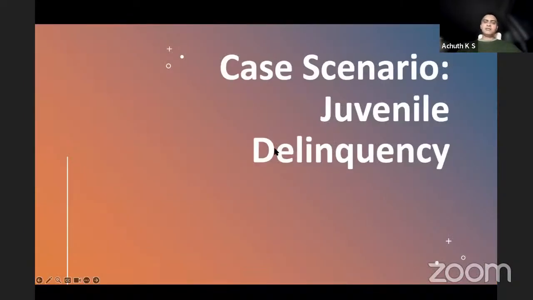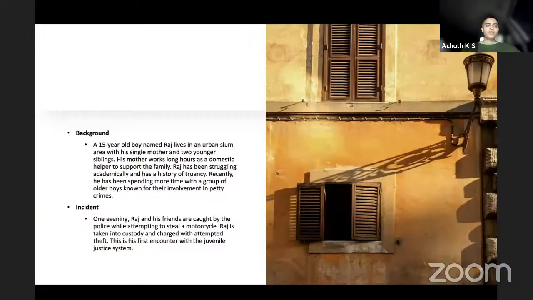With this, we'll start with the case scenario, that is juvenile delinquency. A 15-year-old boy named Raj lives in an urban slum with a single mother and 2 younger siblings. His mother works for long hours as a domestic help to support the family, and Raj is struggling academically and has a history of truancy.